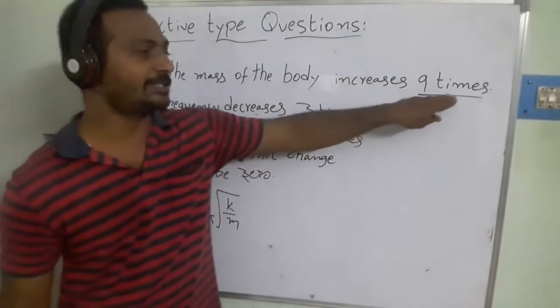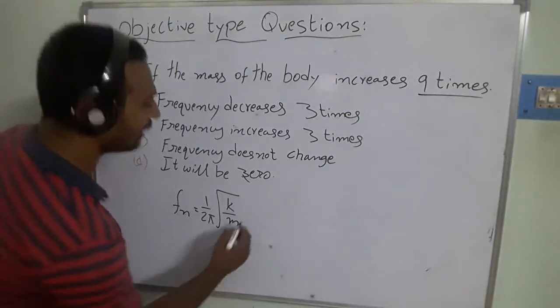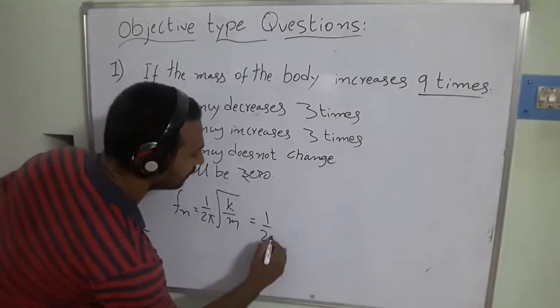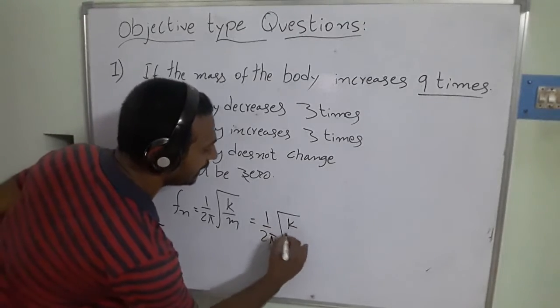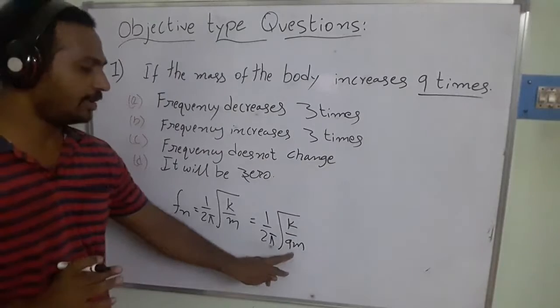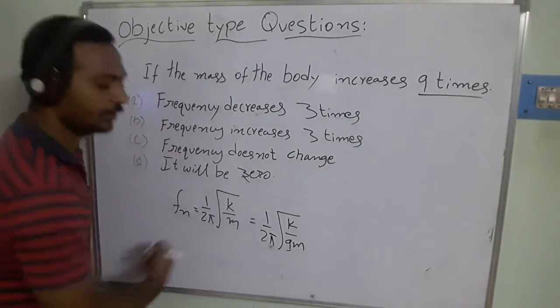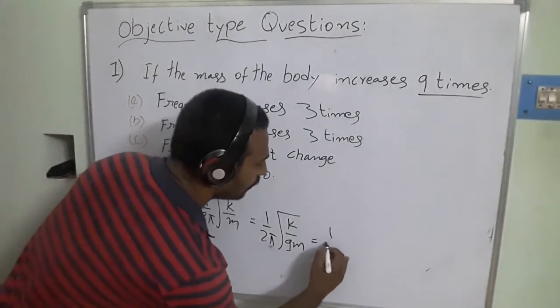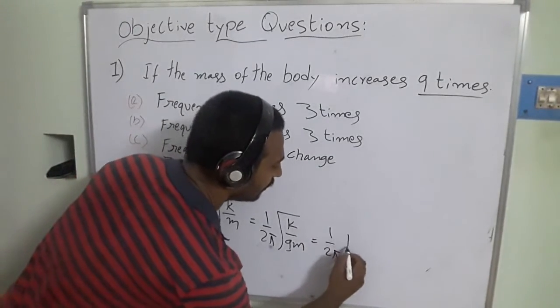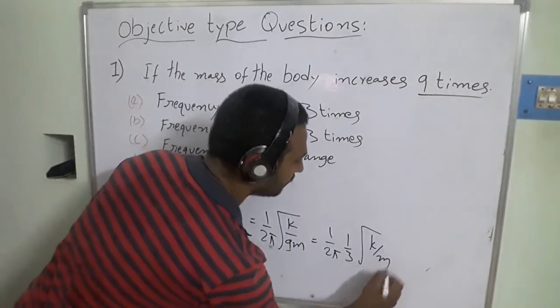The mass is increased 9 times, so if I substitute in this equation, 1 by 2 pi square root of k by 9m, I am multiplying the mass with 9. Then taking it out of the root, I get 1 by 2 pi, 1 by 3, square root of k by m.